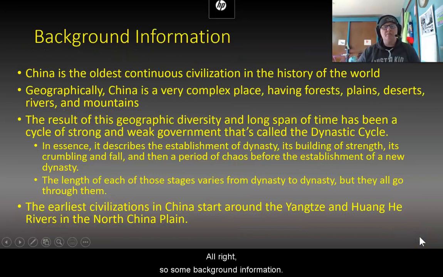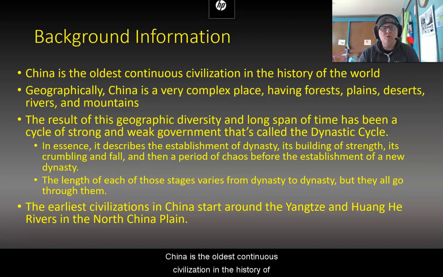All right, so some background information. First of all, China is the oldest continuous civilization in the history of the world, okay? Which is impressive because we can date it back at least as far as roughly ancient Greece. Geographically, China is a very complex place, having forests, plains, deserts, rivers, and mountains. We're going to look at that on the next slide for a little bit.